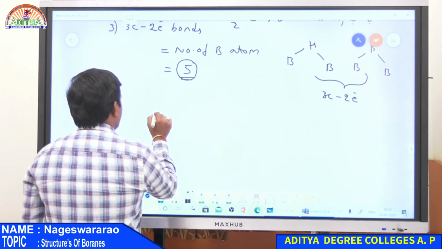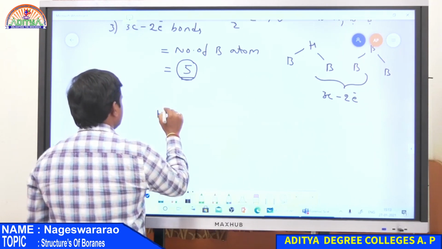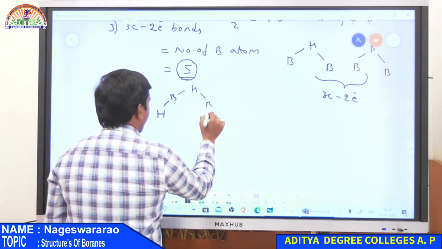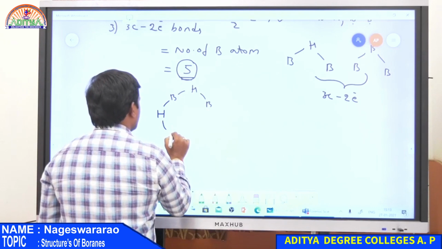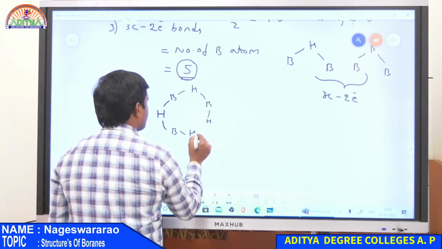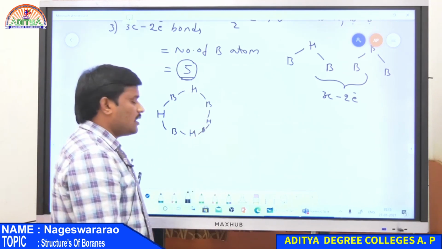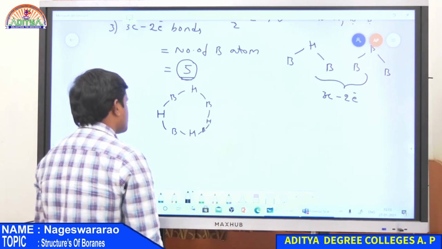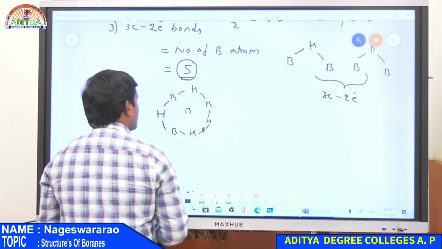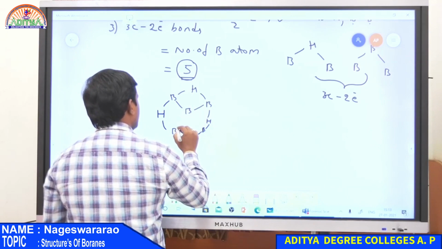So this is hydrogen, so there are totally 4 boron atoms and also 4 hydrogen atoms, and then this is one more boron atom that exists between BHB as well as BBB bonds.